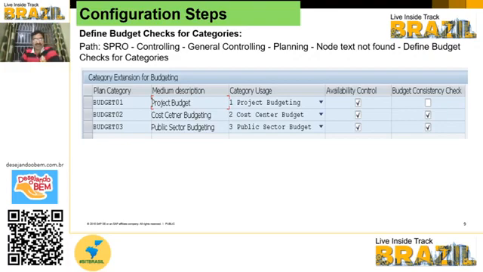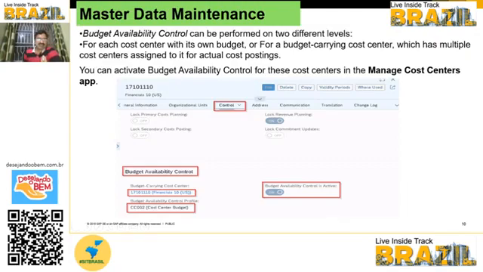Once you have done the above configuration, to activate the availability control you have to come into define budget checks, navigation has been given here. You have to activate the availability control. If you are not activating it, your availability control won't check for the cost center. For the plan category budget 02, you have to activate the availability control, and the budget consistency check also. The configuration is very simple, standard configuration only.